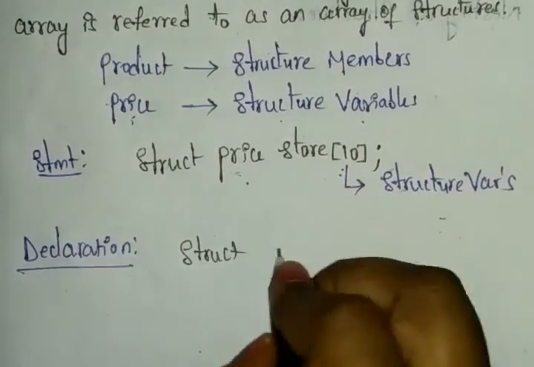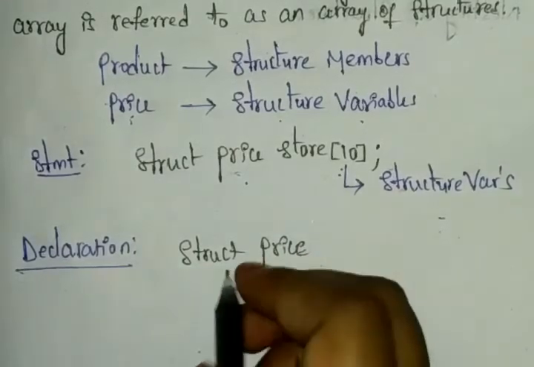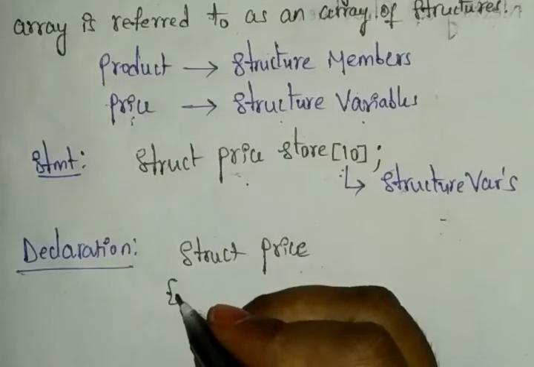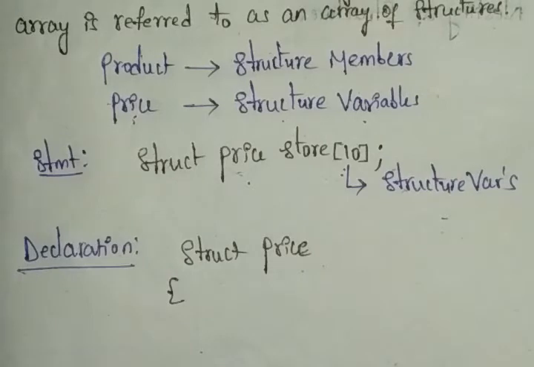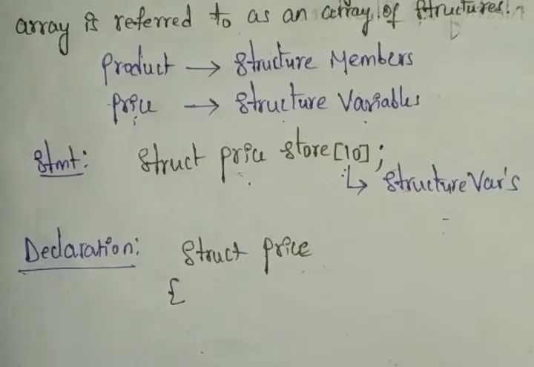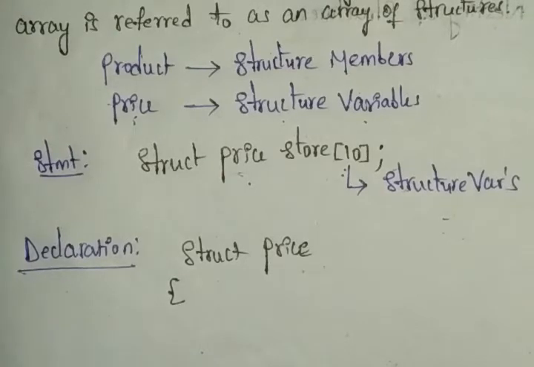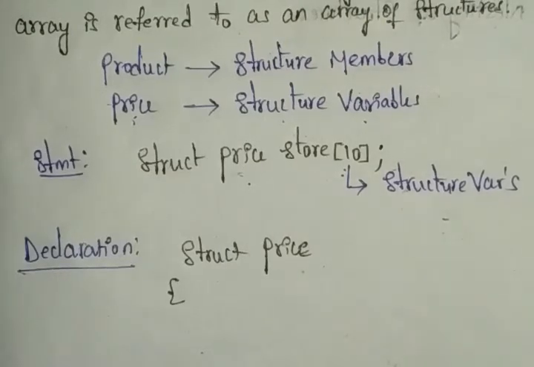First we have the price. So price is our tag name here. The products always have some names. If you're buying any product, it may be kitchen items or anything, the products will almost have character type only. If you're buying mobiles, we can call it an Android mobile or a cell phone, like that.